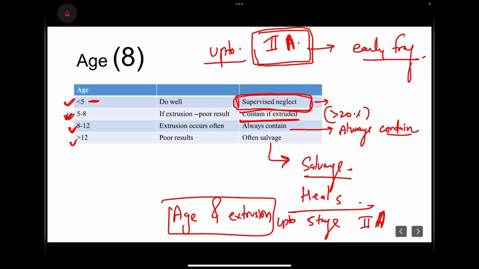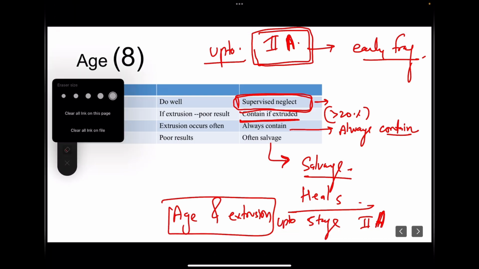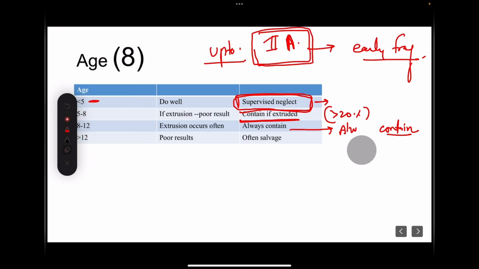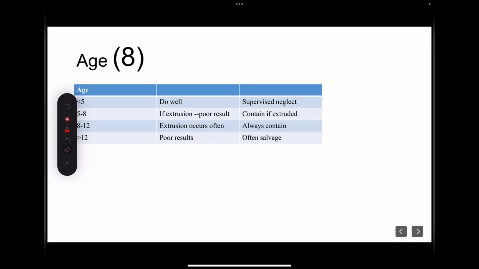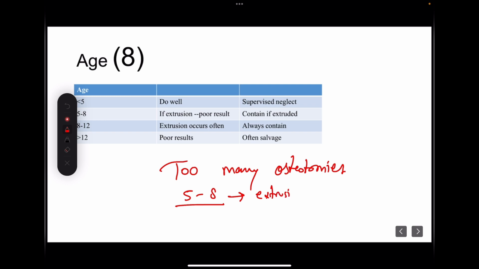Now we will be discussing some pitfalls and limitations of this classification system where Benjamin Joseph might be wrong. There are many who believe he is doing too many osteotomies. What does it mean? There are many children in the 5 to 8 year age group where, although extrusion was present, they might not progress.